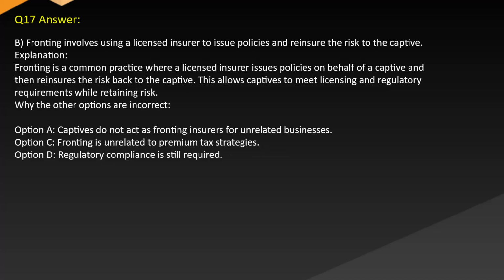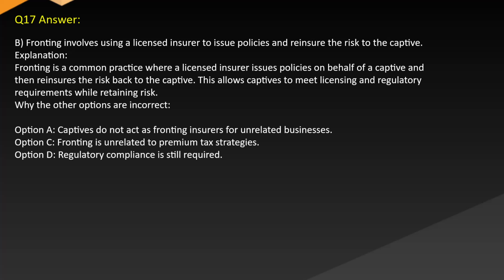Answer: B. Fronting involves using a licensed insurer to issue policies and reinsure the risk to the captive. Explanation: Fronting is a common practice where a licensed insurer issues policies on behalf of a captive and then reinsures the risk back to the captive. This allows captives to meet licensing and regulatory requirements while retaining risk, while the other options are incorrect.